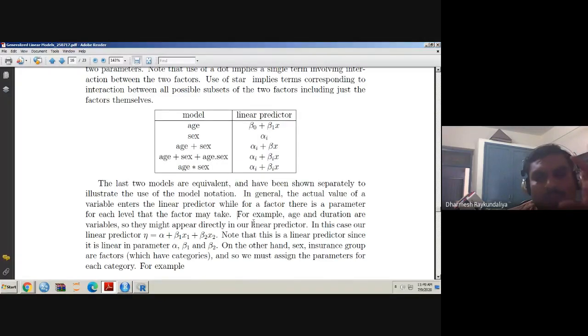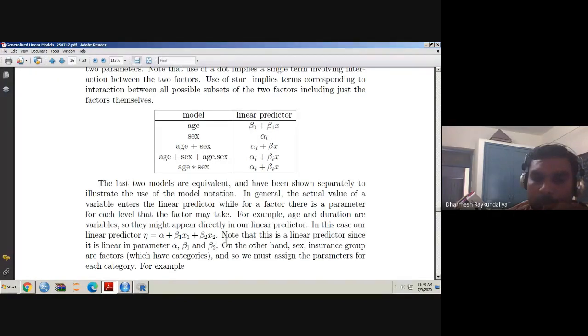So that means this data is quantitative in nature. Age and duration both are quantitative. So you can see that both the variables directly enter into the linear predictors. X1 is nothing but the age of the policy holder and X2 is the duration of the car.